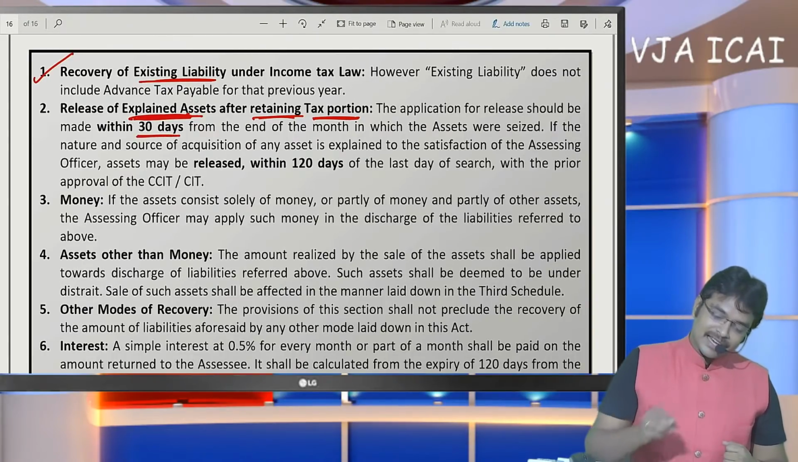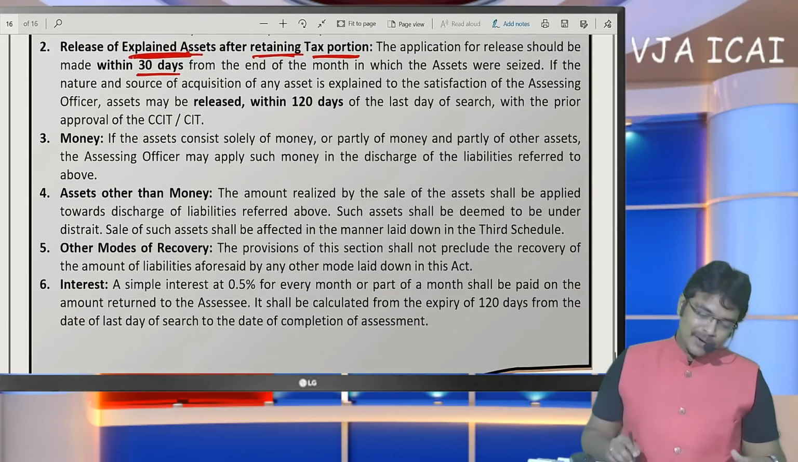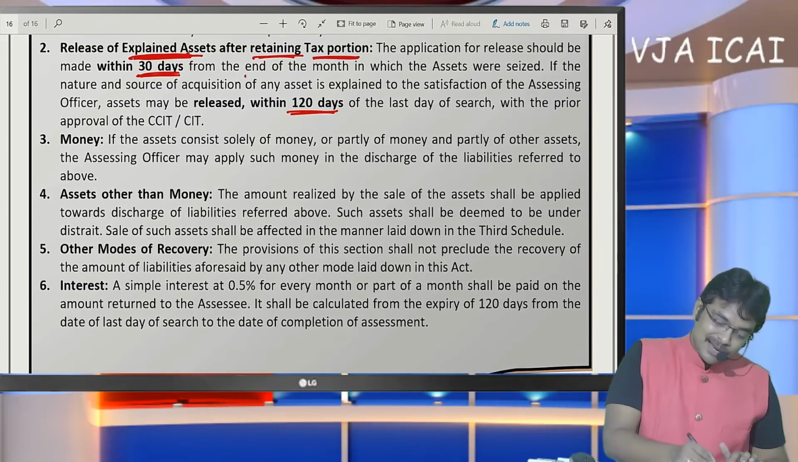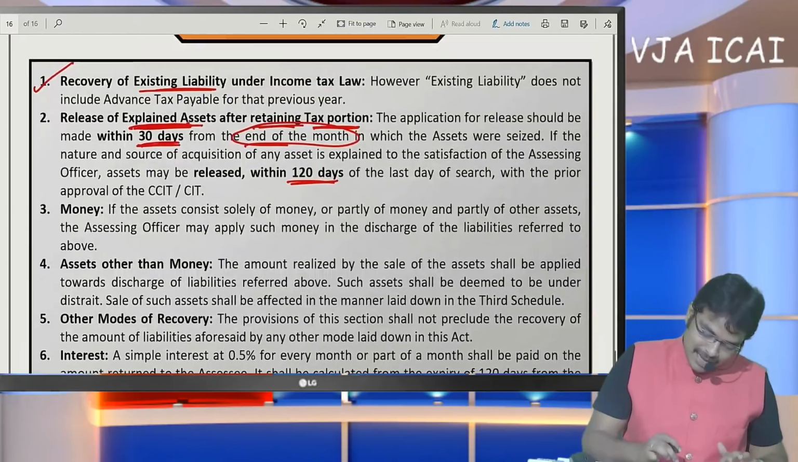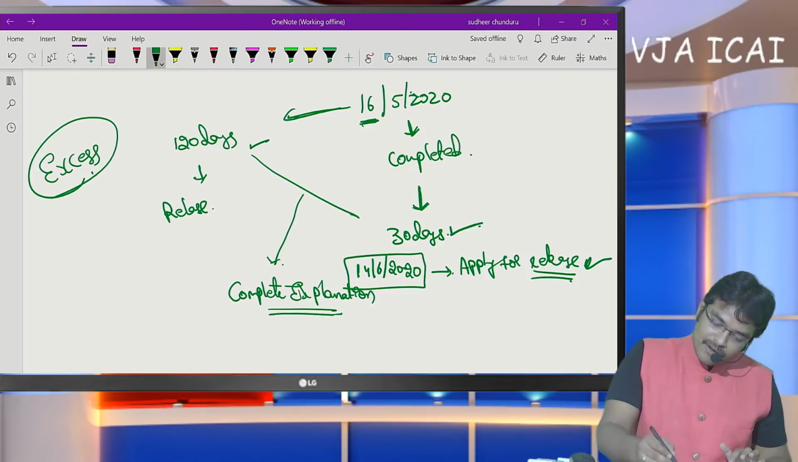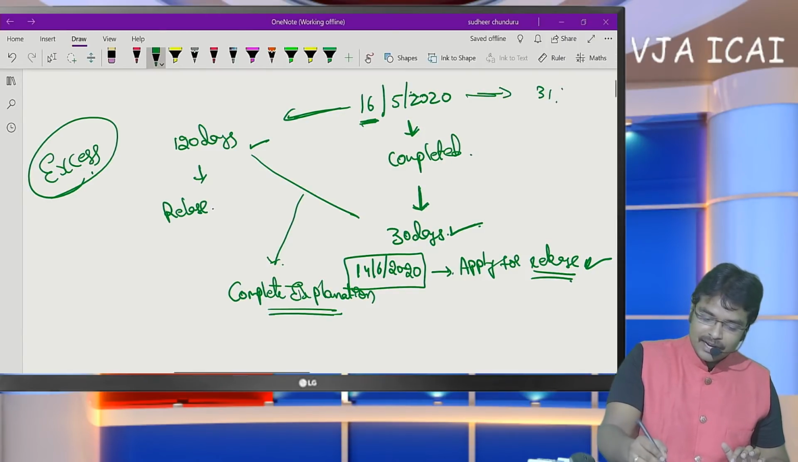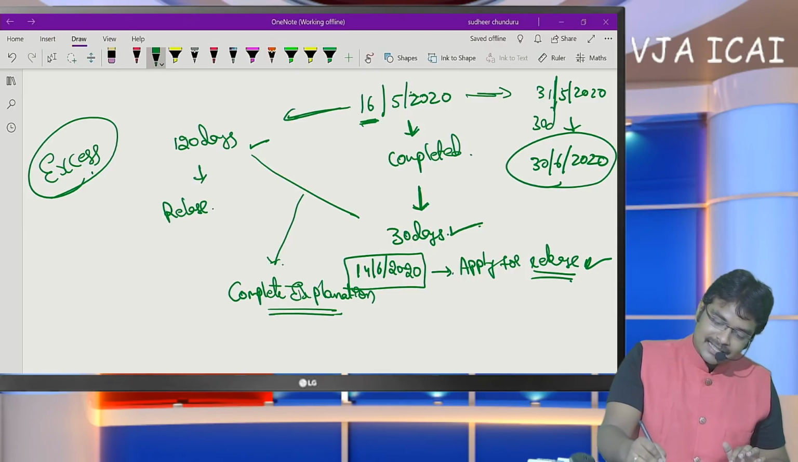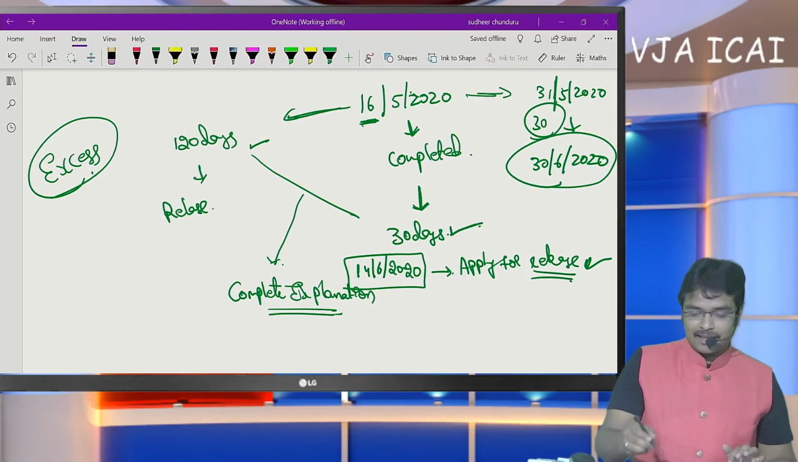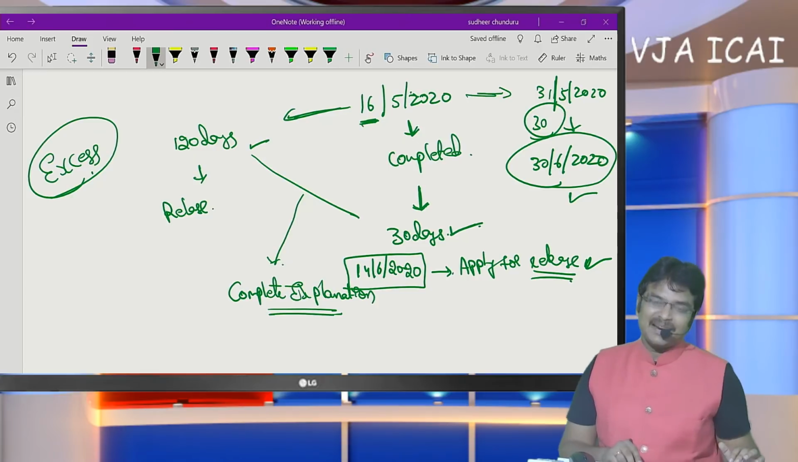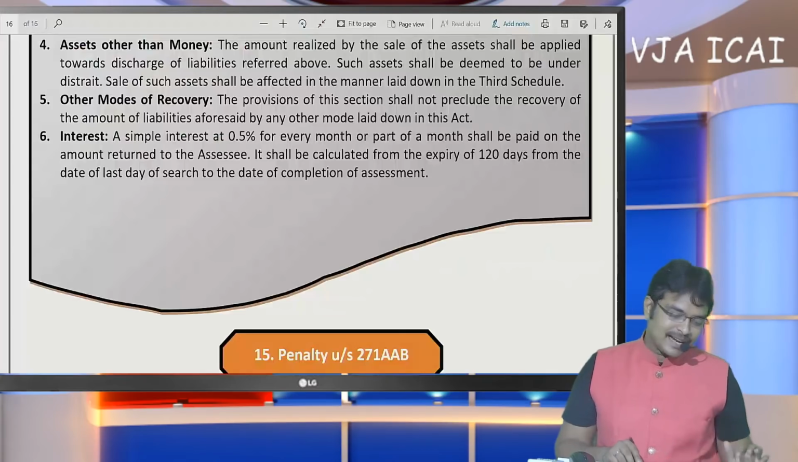Here the thing specified is within 30 days. If the SSE applies, then within 120 days they are going to release. Generally this 30 days is to be interpreted from the end of the month. In my example, application can be made from this month ending, that means 31st May 2020, for 30 days. That means up to 30th June 2020 you have time. This 30 days limit is to be counted from the end of the month. If by 30th June we apply for release of the assets, then the department releases the asset within 120 days.